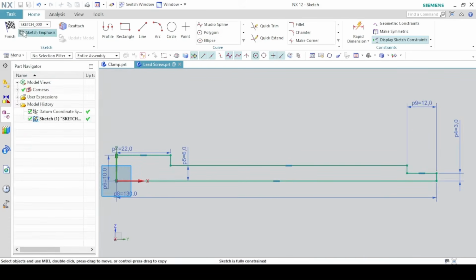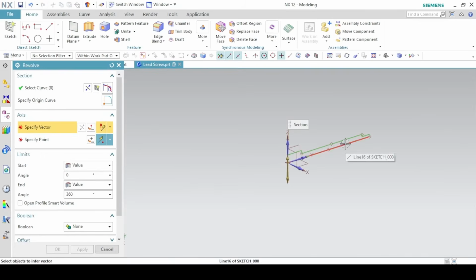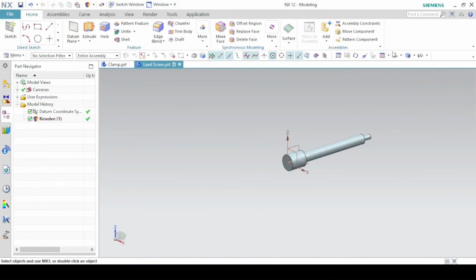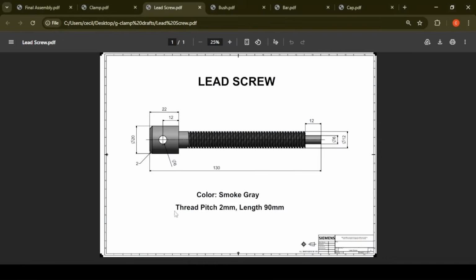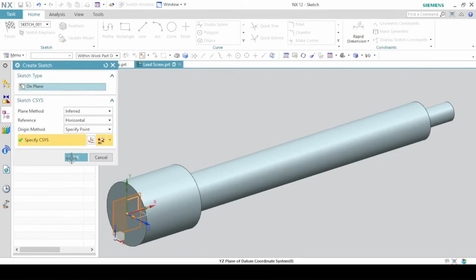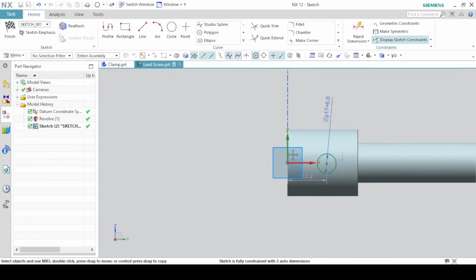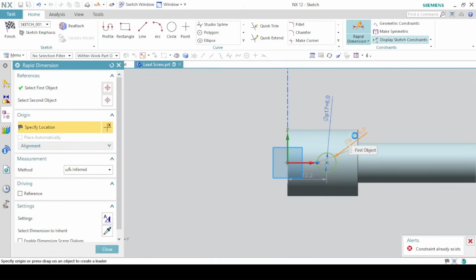Sketch is fully constrained, so finish. The axis of revolution, click on this horizontal line. Okay. And then you create a hole here of diameter 6 at a distance of 12 from this line. So extrude, sketch section, sketch on the right plane. Okay. A circle of diameter 6. You make sure the circle is in the middle of the shaft. So we just click on the center of the circle and click on this x-axis, point on curve. The distance from this center to this line is 12.